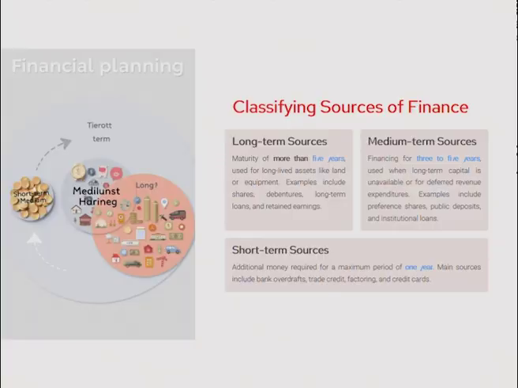The funds are mobilized today and paid back to the suppliers after, or within, 1 year; we call these funds mobilized through short term sources. Companies may also aim to mobilize funds for 2 to 5 years, and within these 2 to 5 years they will pay back to the financial institutions or whoever is lending the money to the company.